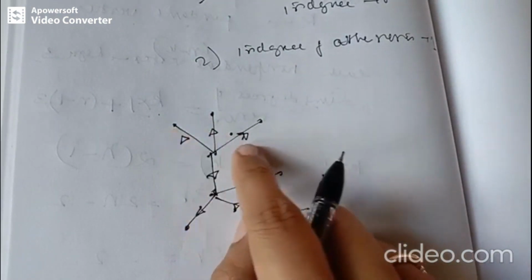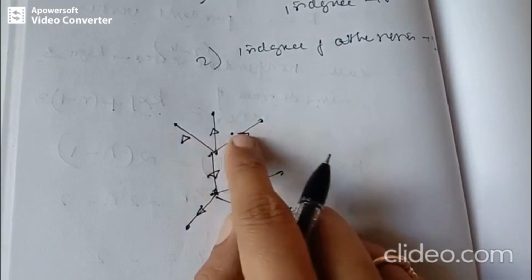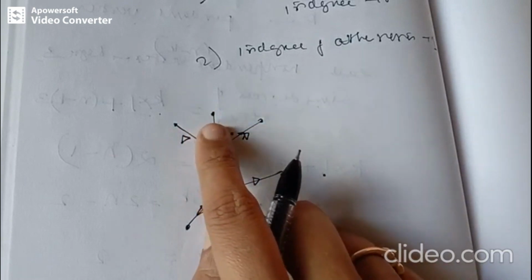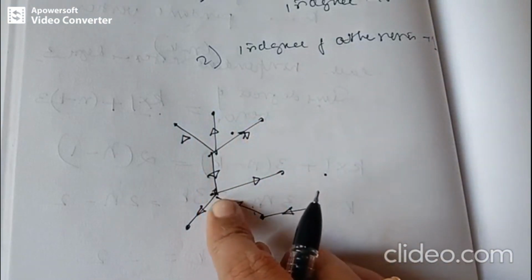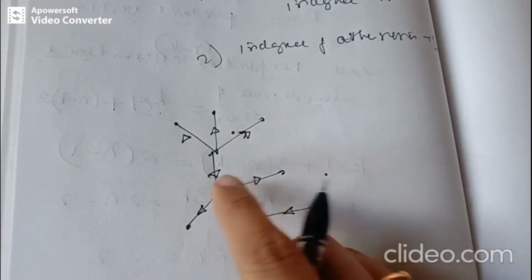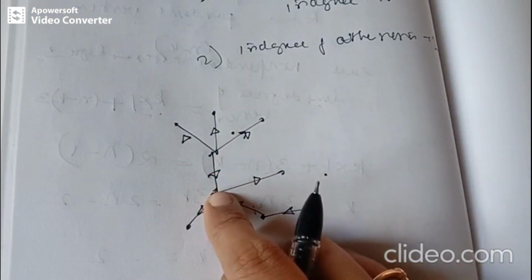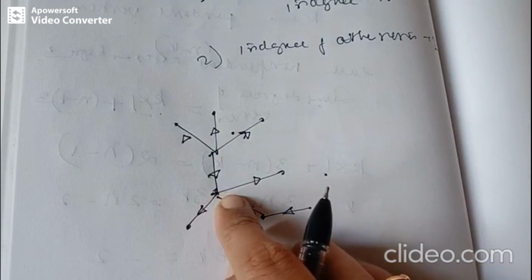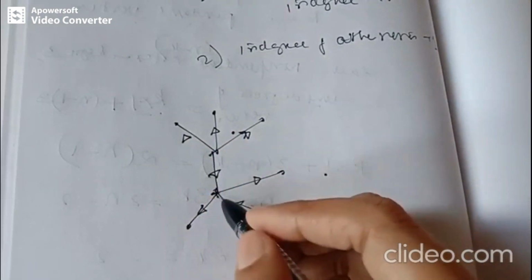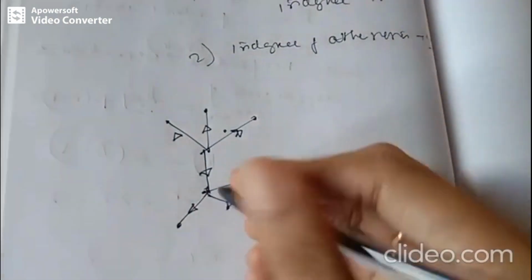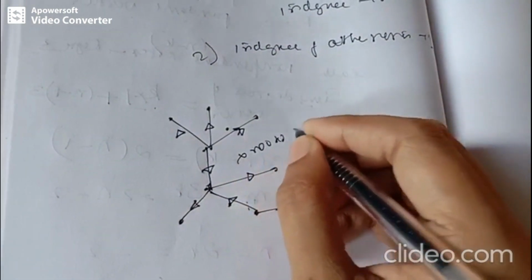For this, the in degree is 1, the directions are upwards. The in degree of the root must be 0 and the in degrees of other vertices must be 1. That means there must be one edge reaching that vertex. But here you can observe 2 edges reaching the vertex. So, this is not a rooted tree.